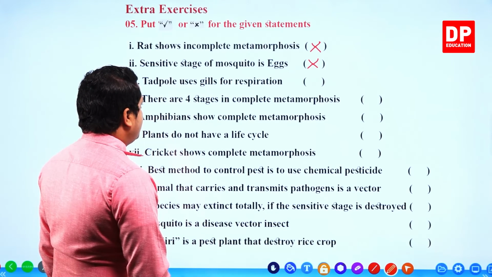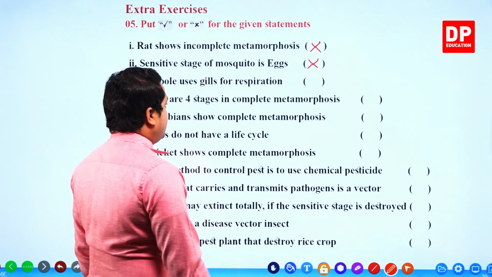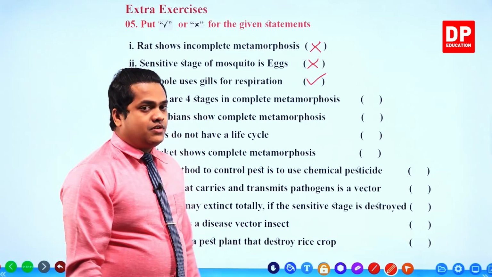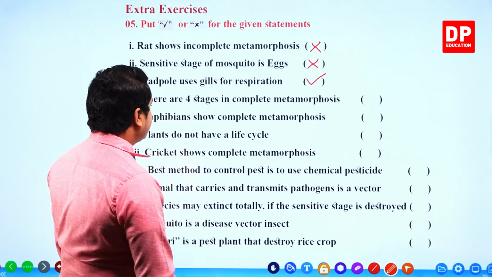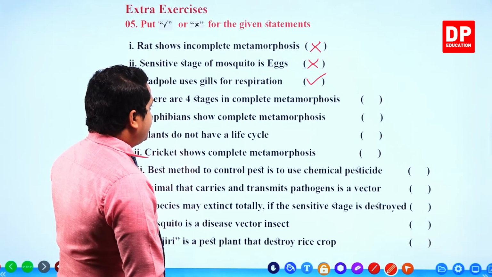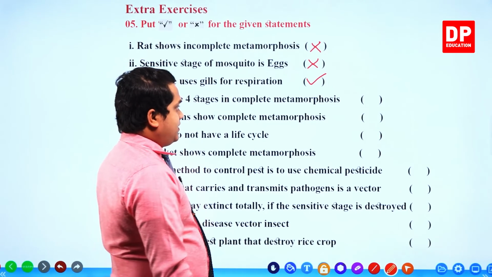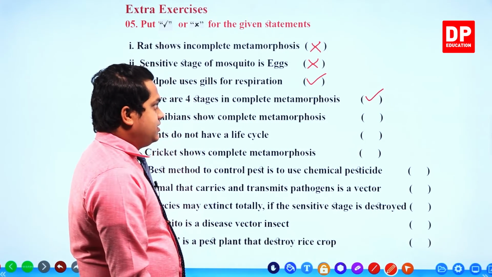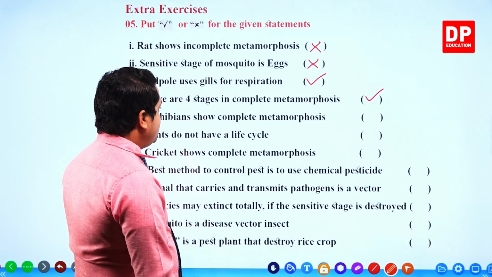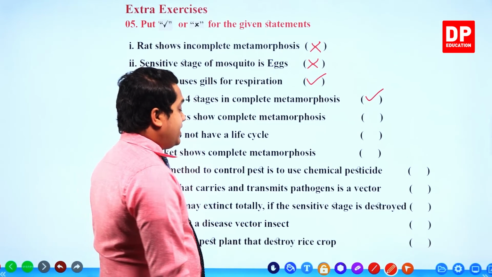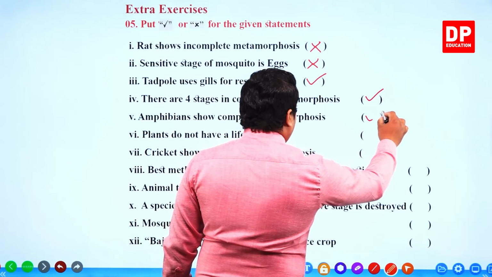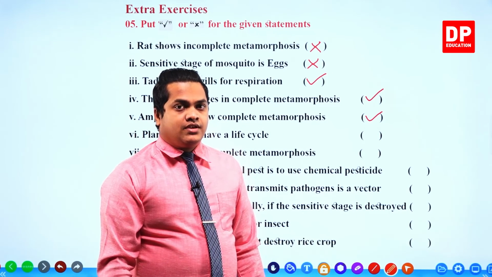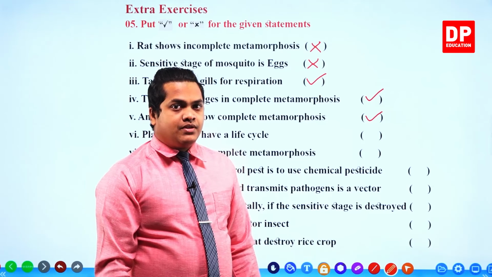Number 3. Tadpole uses gills for respiration. That is correct. There are 4 stages in complete metamorphosis. Once again correct. Amphibians show complete metamorphosis. That is also correct. I told you that most of the amphibians show complete metamorphosis. Frog is a good example.